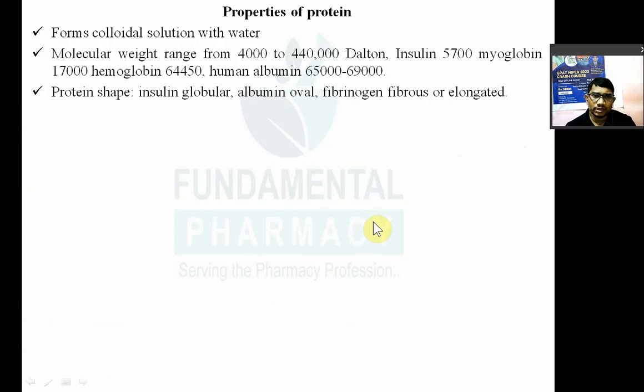Then properties of protein, we have seen. Molecular, they will form a colloidal solution with water. Molecular weight will range from 4000 to 4 lakh 40,000 Dalton. Insulin is 5700 Dalton. Myoglobin is 17,000 Dalton. Then hemoglobin 64,450 Dalton. Then serum albumin, you know, a question has come on this once. The range is 64,000 to 69,000 Dalton, and the answer given was 65,000 Dalton in GPAT 2021.